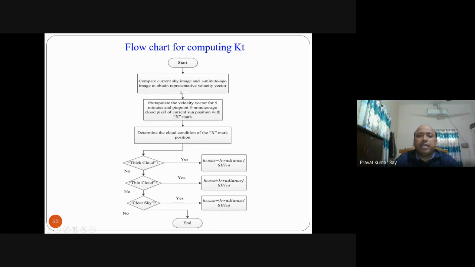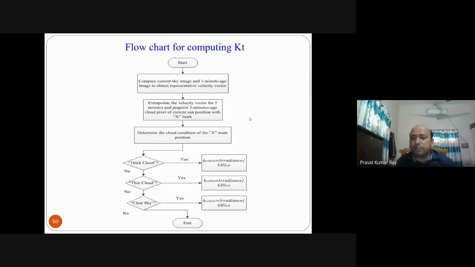an X mark. What is the meaning? Meaning is, pinpoint the 3 minute ago image. Let's say now the time is 10:56 am. Then the 3 minute ago image is 10:53 am. So in the 10:53 am image, you have to extrapolate for 5 minutes. Means 10:53 plus 5, you can find out where the X position will come at 10:58.